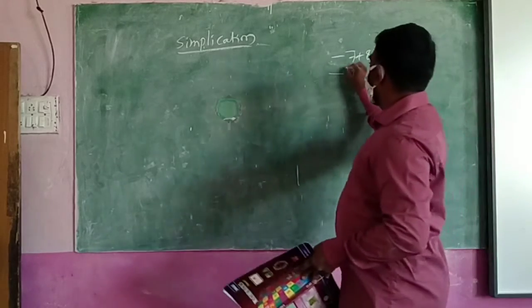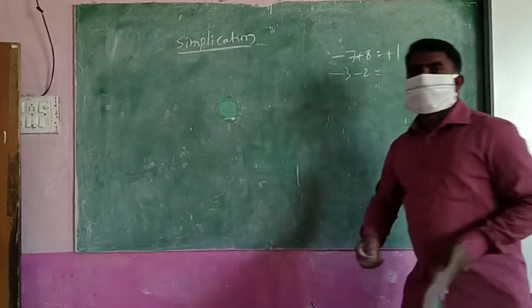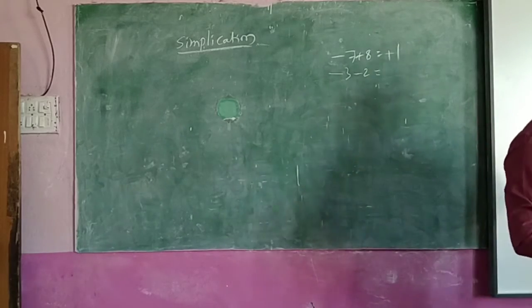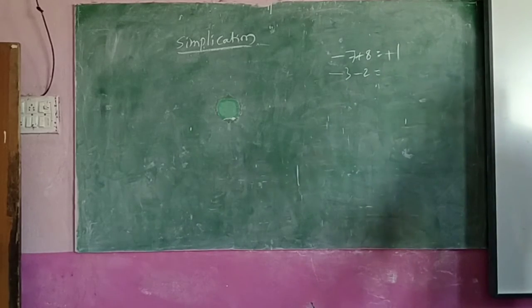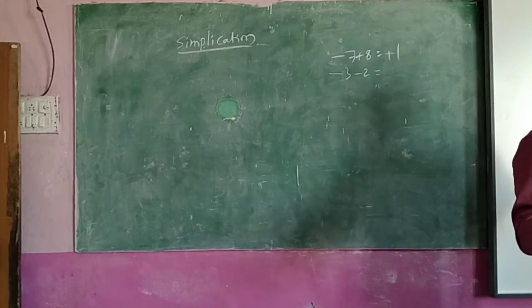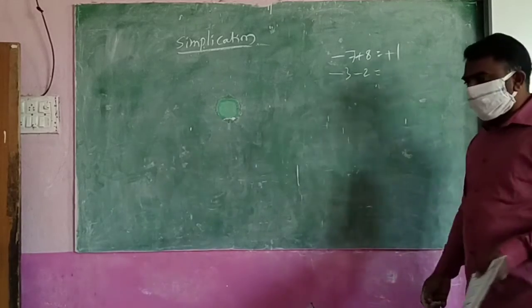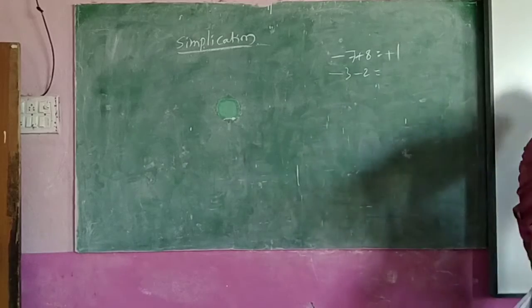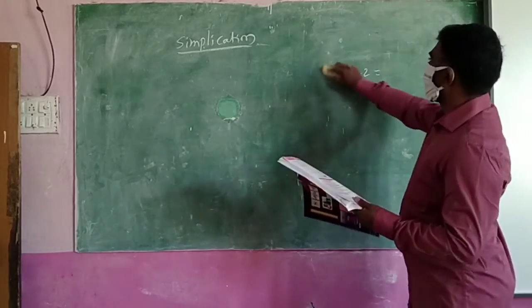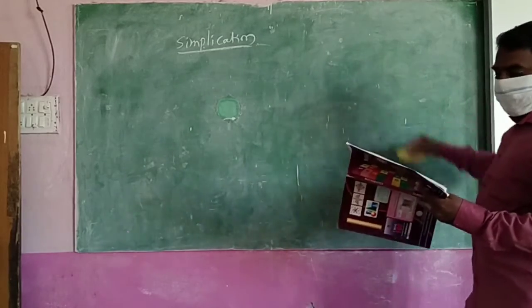Like that, minus 3 minus 2. How are they? What should we find? The total. How much? Where are we? Okay, what is the answer? Minus 5. Can you do it like that? Do this bit, page number 78.